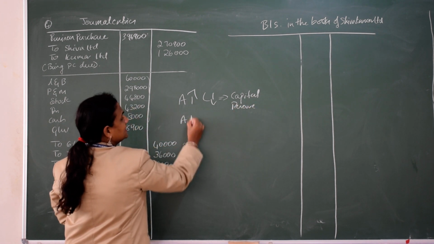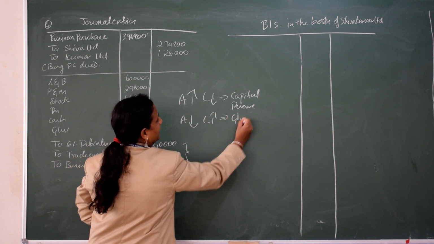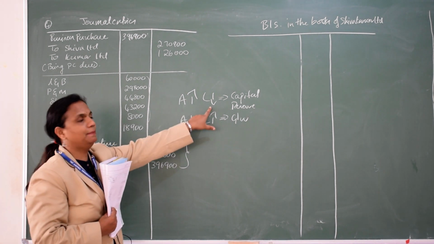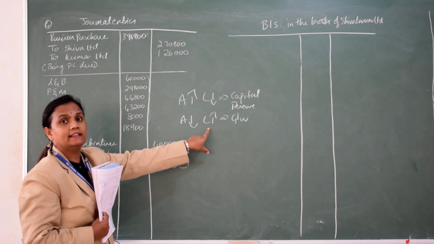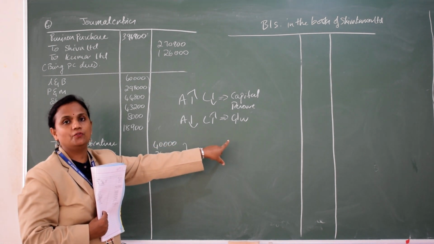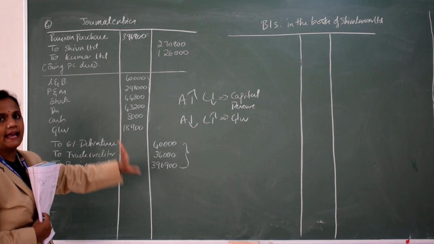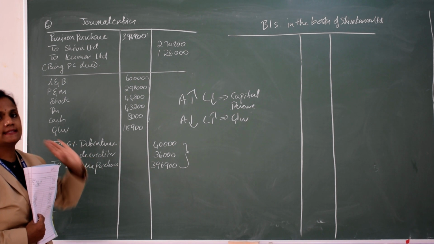Suppose your asset is less and liability is more, it is treated as goodwill. Asset is more, liability is less, treated as capital reserve. Asset is less, liability is more, treated as goodwill. Here this sum, I think, tallies, because goodwill is there. If you check, this is tallying, there is no difference. So both sides we are getting the same total.